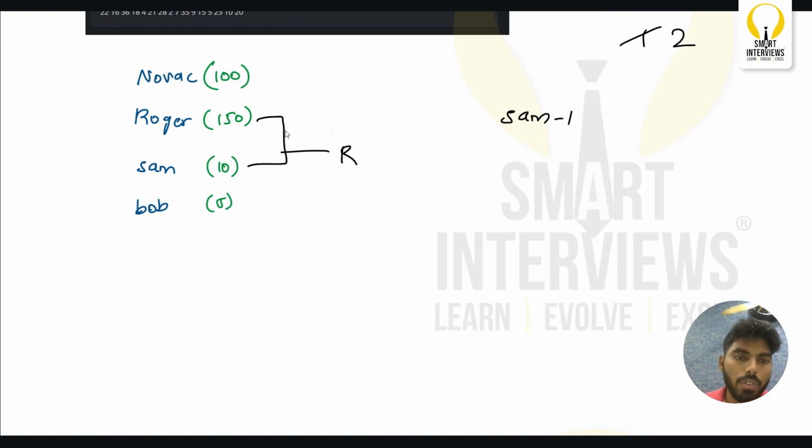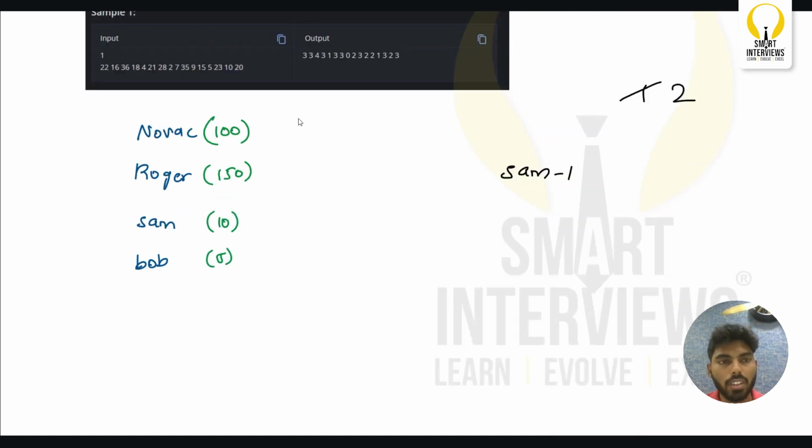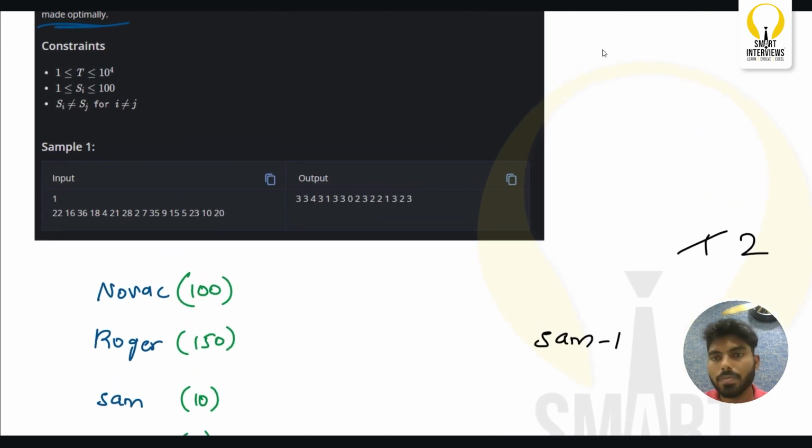So if you focus on Novak only, he is going to win two matches. He can win a maximum of two matches, not more than that. And if you focus on Sam, he can only win one match. So in this way, we have 16 players.